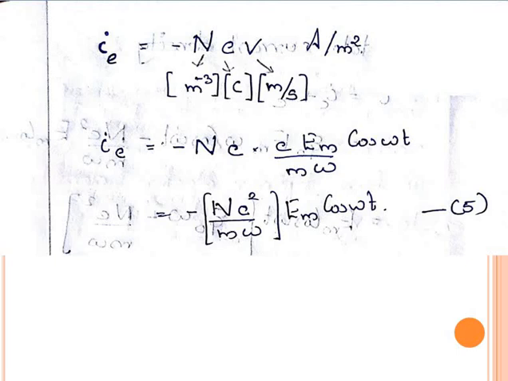The velocity we have found is e Em by m omega into cos omega t. So the conduction current density J_e equals minus n e squared by m omega into Em cos omega t. Let it be equation number 5.